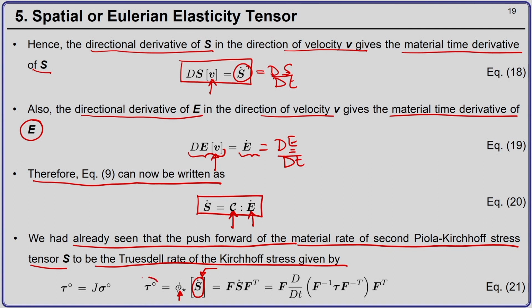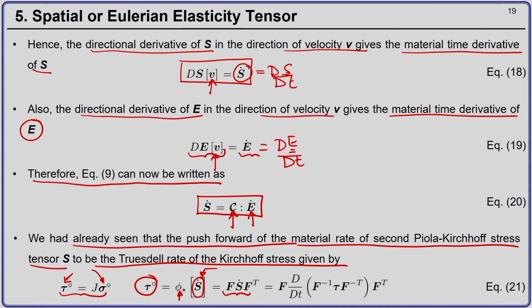It gives you the Truesdell rate of the Kirchhoff stress tensor, and from this formula we know that you can relate it to the Truesdell rate of the Cauchy stress tensor. That is how you carry out the push forward of the material rate of the second Piola-Kirchhoff stress tensor.